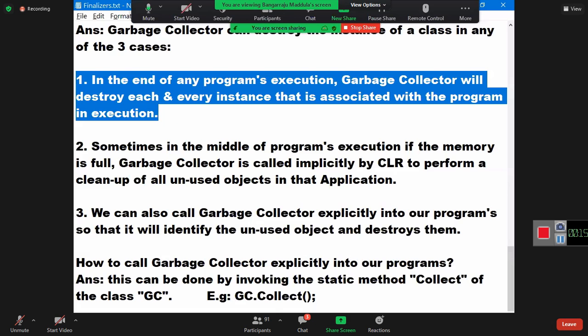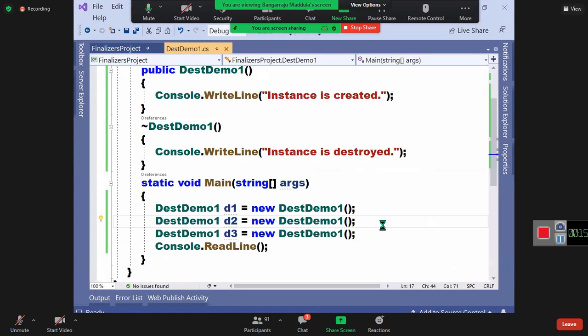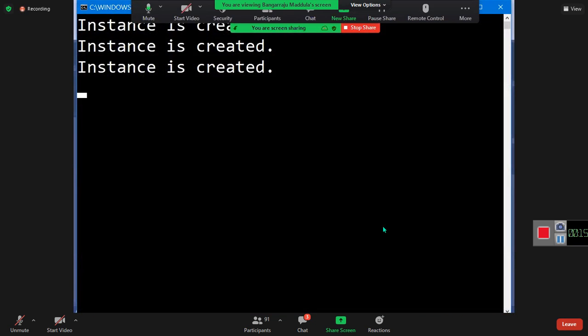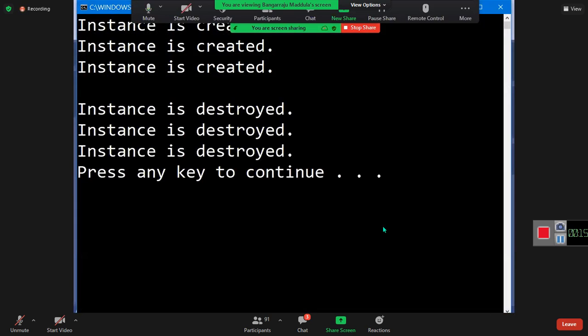Oh, sorry, guys. When you're running, use Control F5 and run. Otherwise, the window will close up and you can't see the output. Got it? Are you clear with the first one?